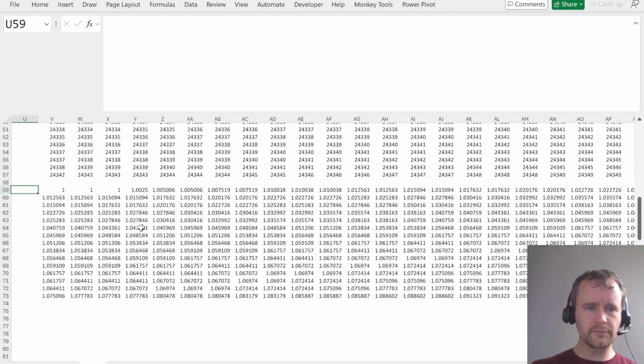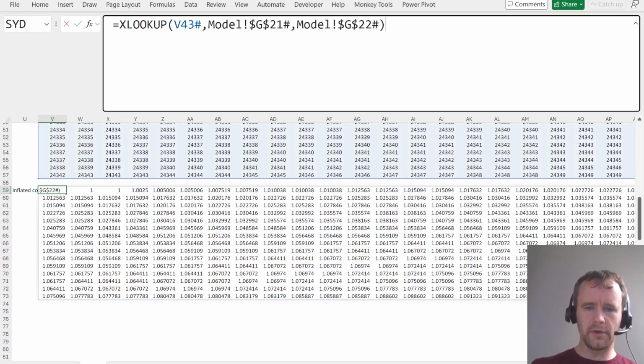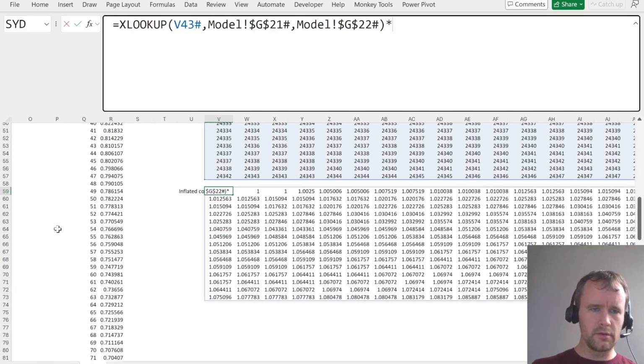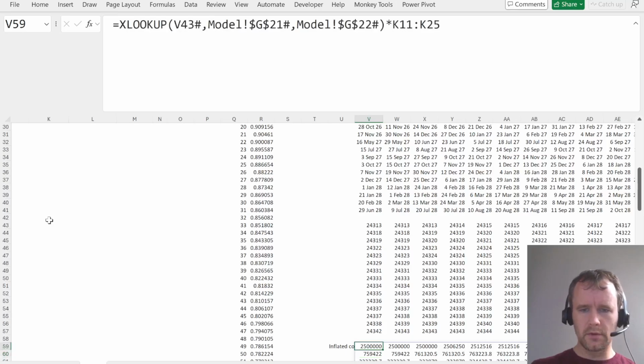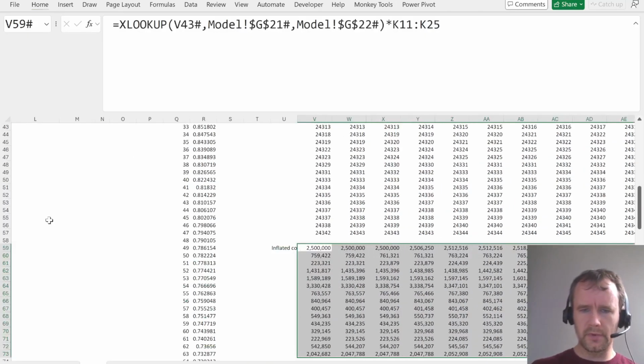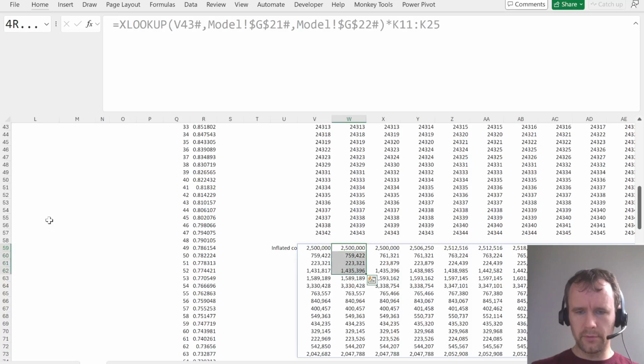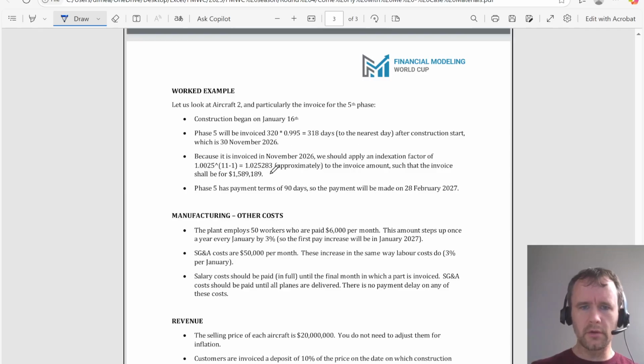So then, my inflated cost, just multiply this by this. Okay. So then, phase 2, my 5th thing, 1589189. Yes. Payment terms, okay.